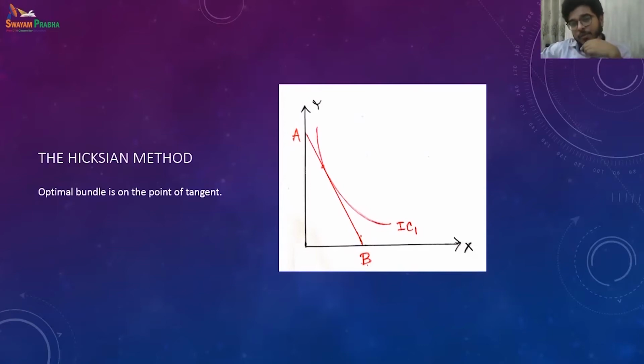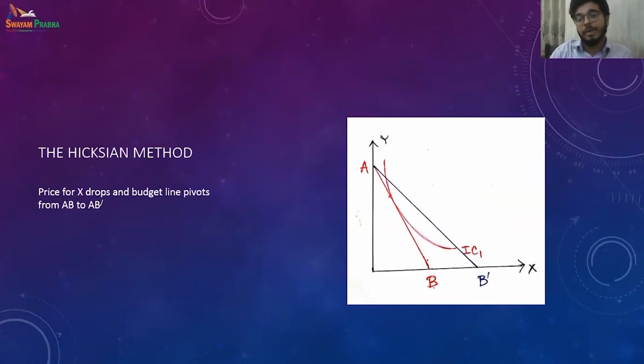So the indifference curve one is tangent to this budget line AB, and we get an optimal bundle. What we observe is that when there is a change in price, a fall in price to be specific, the budget line pivots from AB to AB prime. They are moving outside, which means price has decreased.